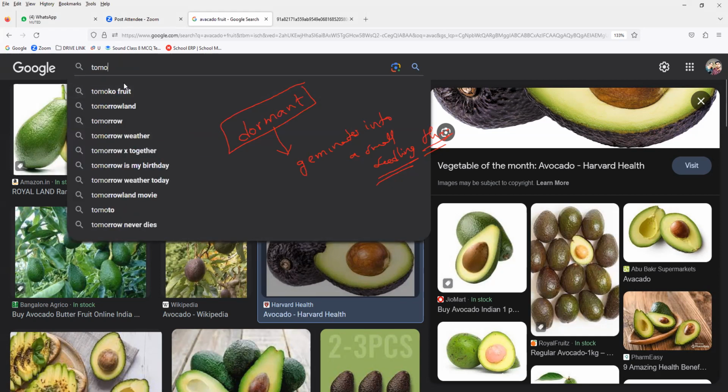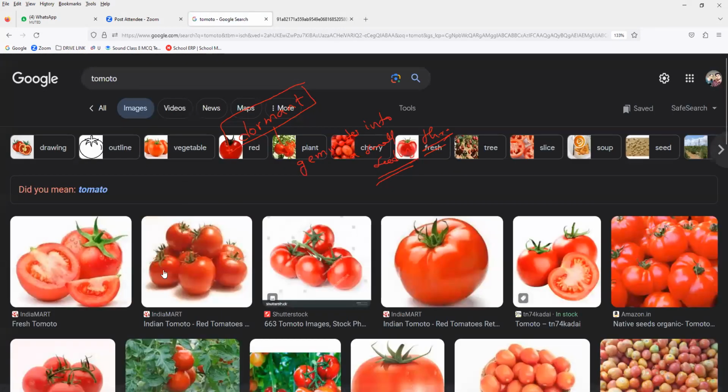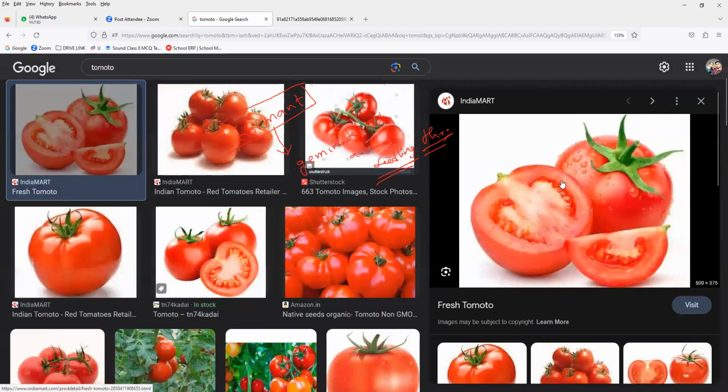All of you, please respond, guys. Yes, sir. So you can notice it. This is where the seeds are located, you can see. When I cut the tomato, these seeds will come out. This edible fleshy part is what we people consume. Inside these sockets, you can see many seeds are present. These seeds are in what condition now? They're in a dormant stage.